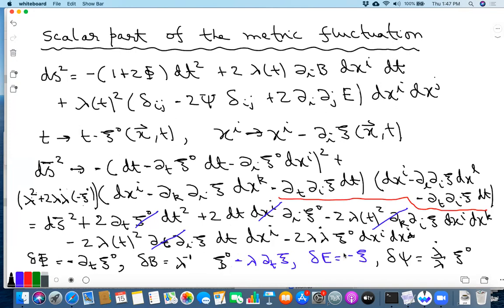So I'm going to write down these transformation laws again, but it should be clear how you do this. You take the original metric and make this change of coordinates. You find how much is the deformation to first order. You compare it with the general deformations that you have written here. And that tells us how these various modes phi, B, psi, and E transform under these linearized transformations.